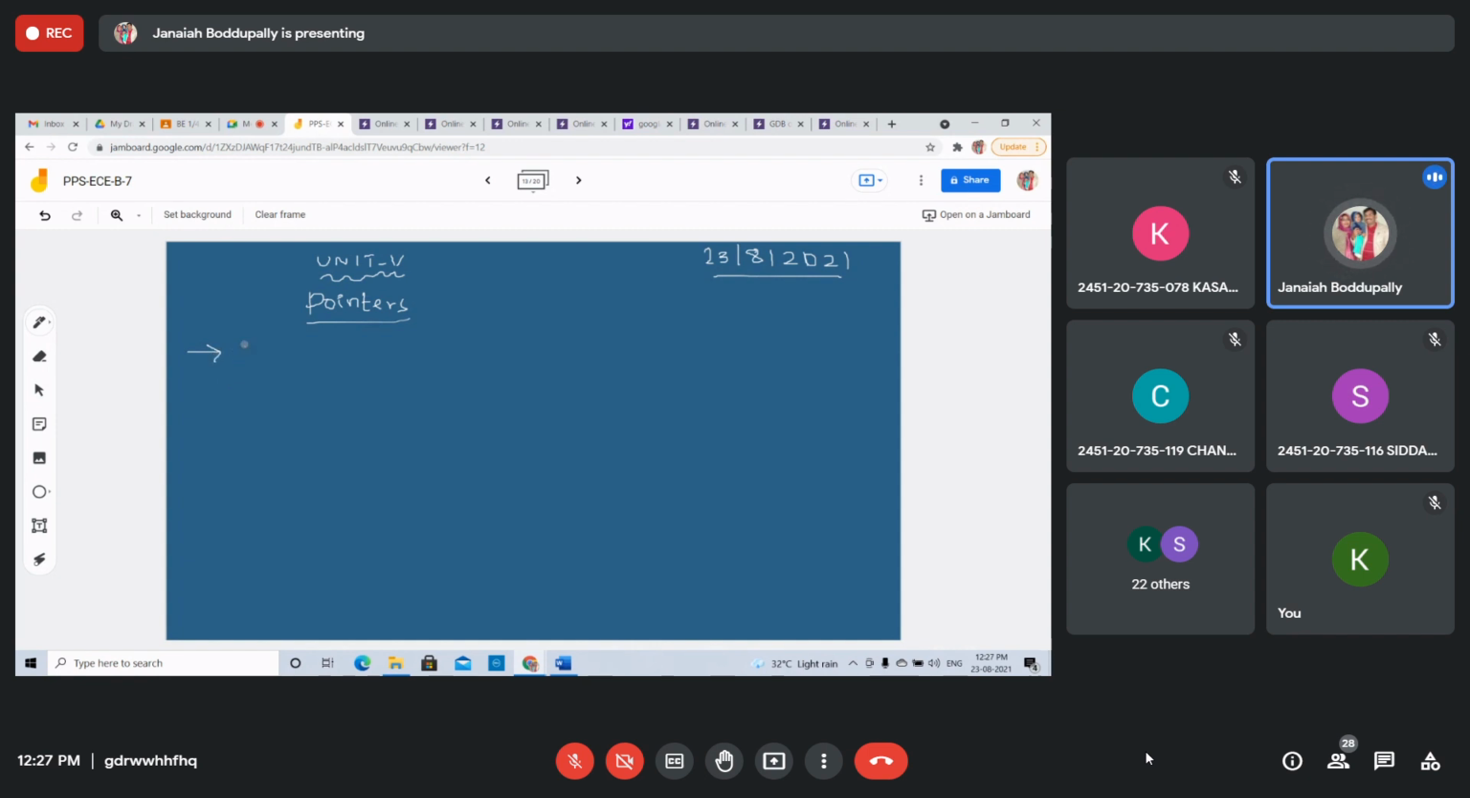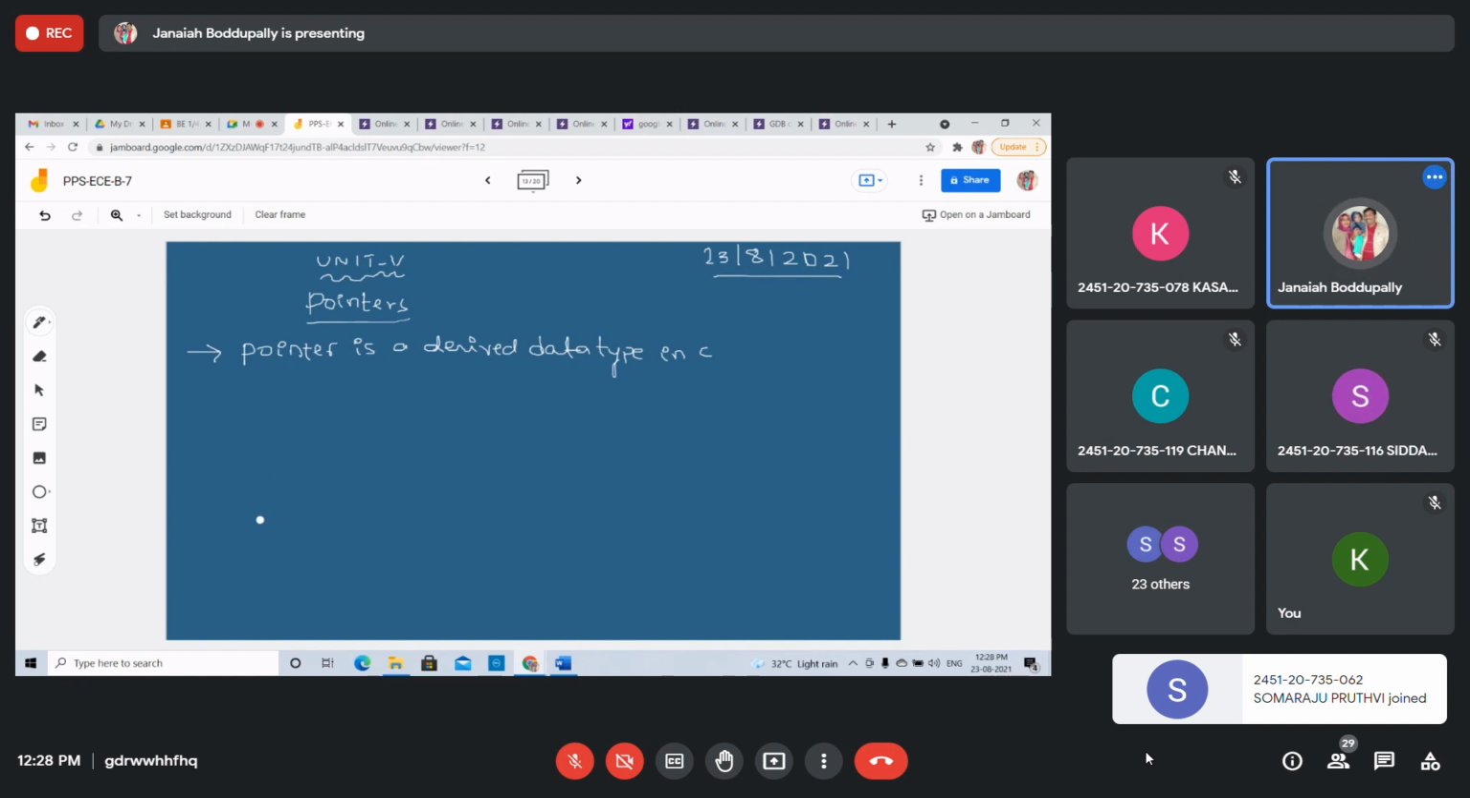Pointer is a derived data type in C. It is built from one of the fundamental data types available. What are the fundamental data types? The primary data types. Int, all this. Array is also a derived data type. We are taking similar data values, a collection of similar data types. Structure is a collection of data types too. Same like this, pointer is also a derived data type.